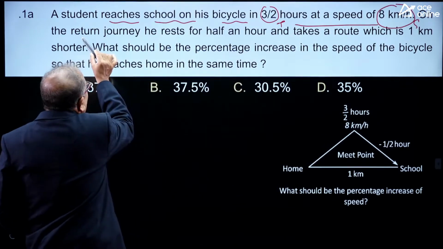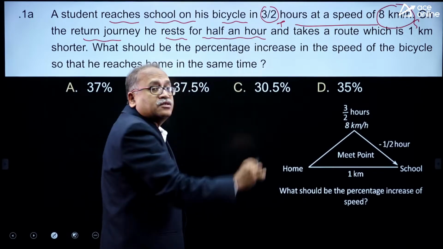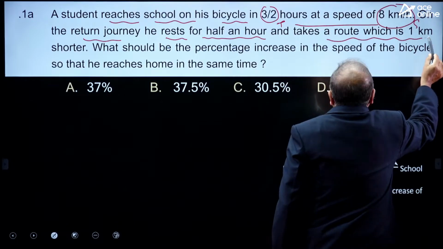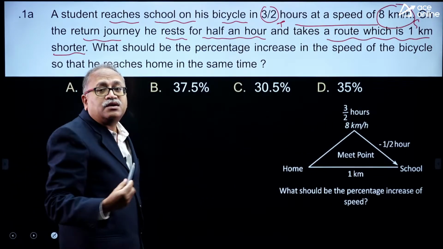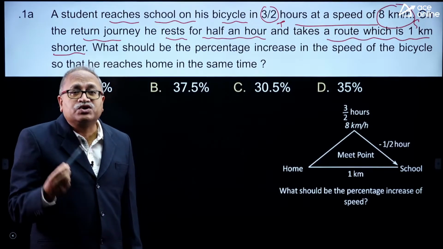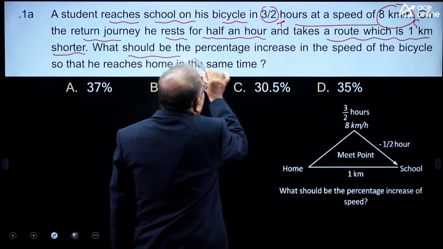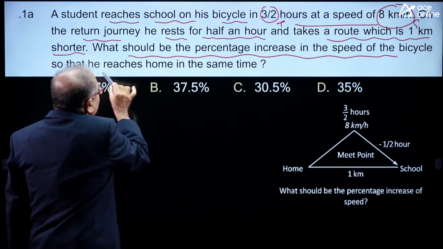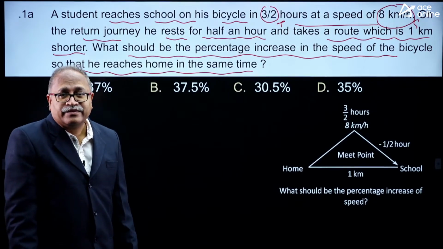On the return journey he rests for half an hour, that is 30 minutes, and takes a route which is 1 kilometer shorter than the previous one. What should be the percentage increase in the speed of the bicycle so that he reaches home in the same time?